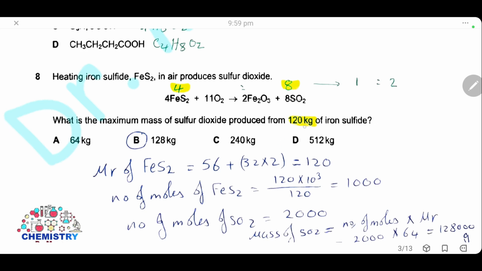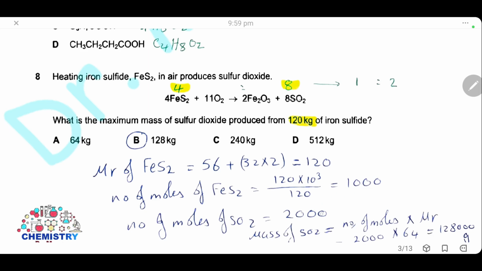So the mass is 120 kilograms. 120,000 divided by 120, which is the Mr of iron sulfide. It will be 1000. Number of moles is 1000. Then from the ratio of moles of iron sulfide to sulfur dioxide, the ratio is 4 to 8, or it is 1 to 2. That means the number of moles of sulfur dioxide is double the number of moles of iron sulfide. So the number of moles of sulfur dioxide will be 1000 times 2.